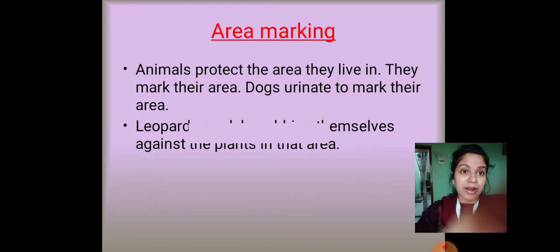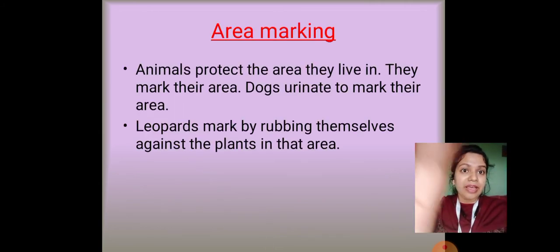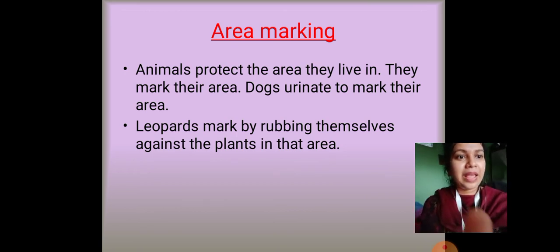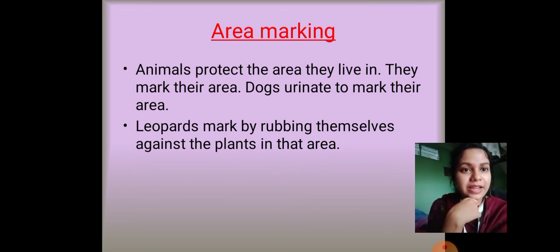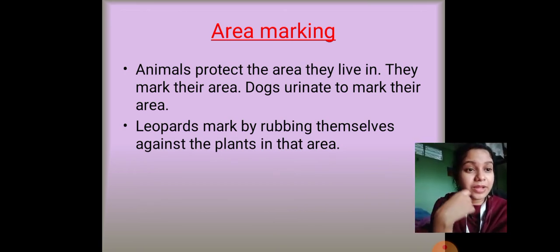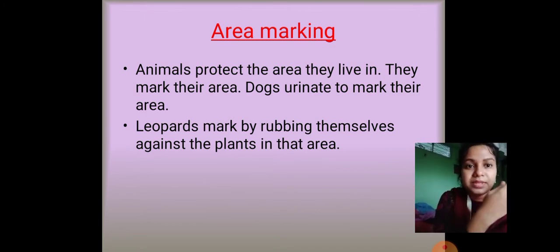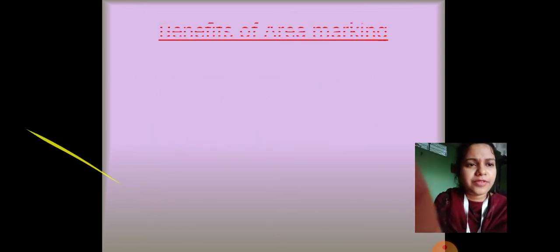All right, area marking. We had also learned about area marking. We had learned that some animals mark the area they live in, right? What do dogs do? Dogs generally urinate in that area to mark their area. And leopards, they mark their area by rubbing themselves against the plant or the area. Okay, and what are the benefits of area marking?